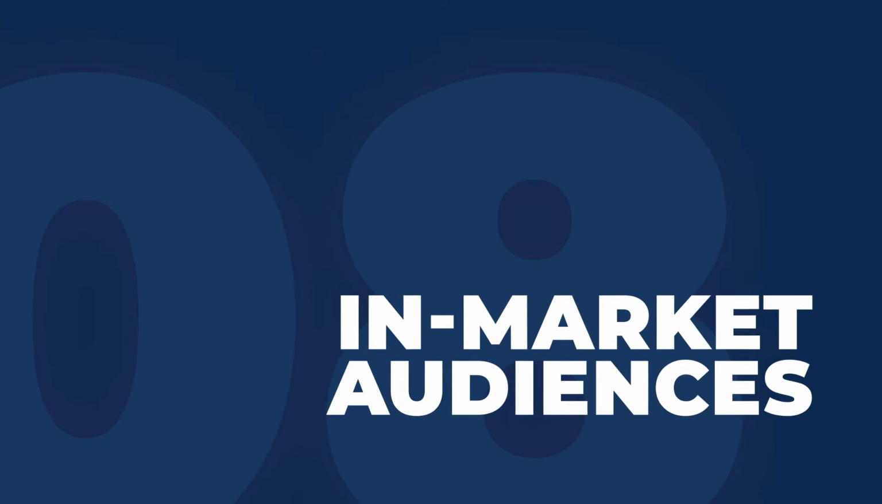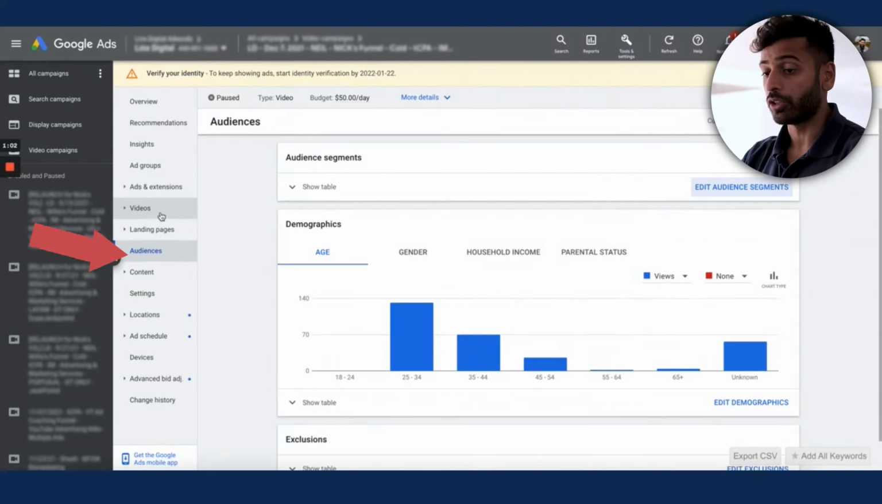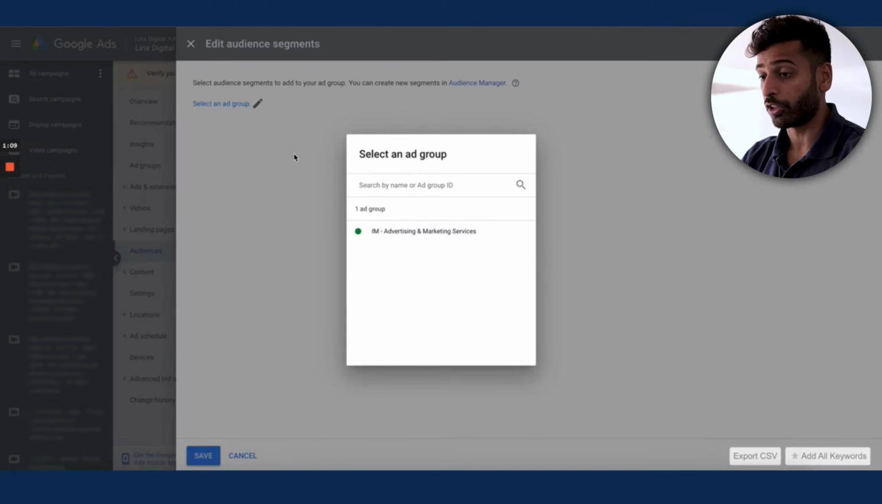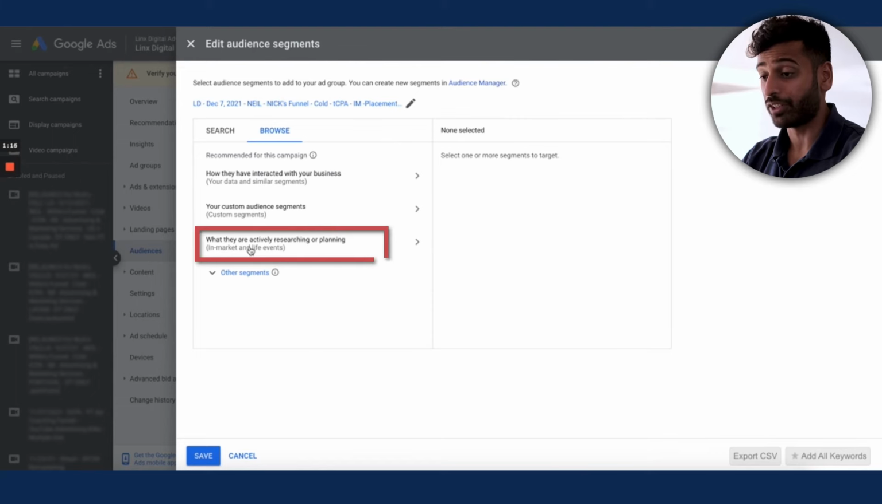All right, so let's talk about in-market audiences. These are audiences that are based on what Google thinks certain people are researching or planning to purchase, right? So essentially they are in market for a product or service. And we've had some really great results with these, especially with e-commerce clients. With these in-market audiences, the way you set them up, you're going to go to audiences at your campaign level. You're going to edit audience segments, select an ad group, and browse what they're actively researching or planning.